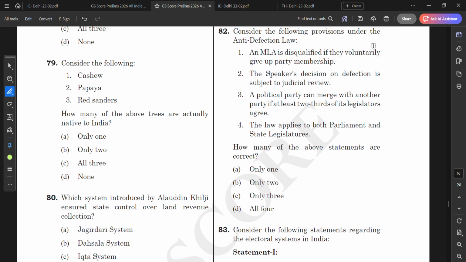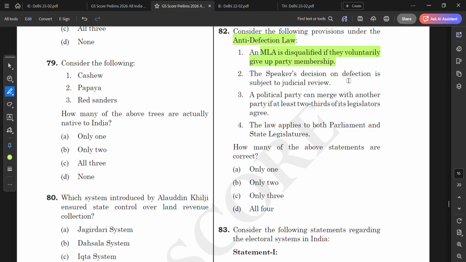Consider the following provisions under anti-defection law. An MLA is disqualified if they voluntarily give up party membership. Yes, correct. The speaker's decision on defection is subject to judicial review.